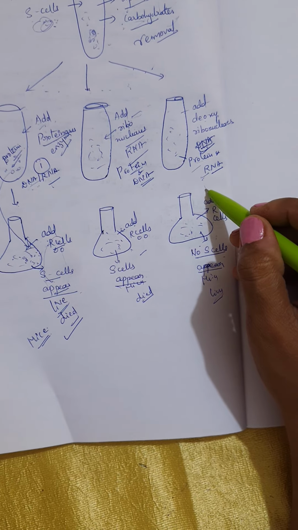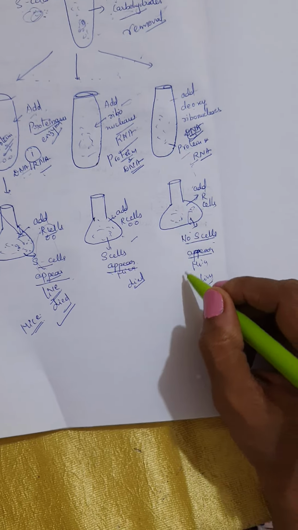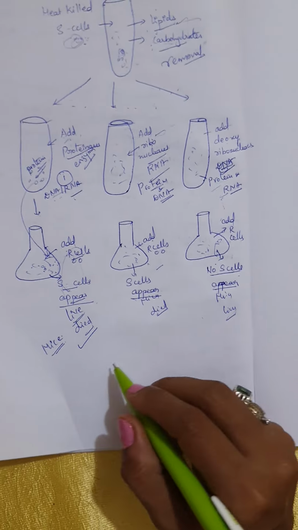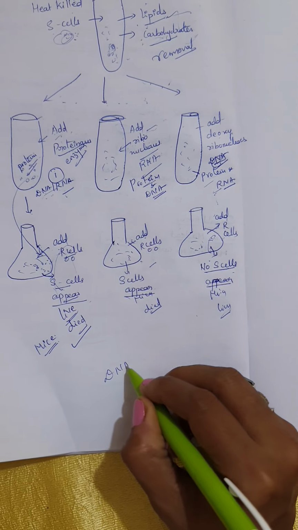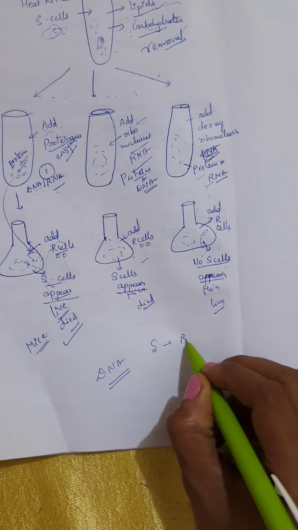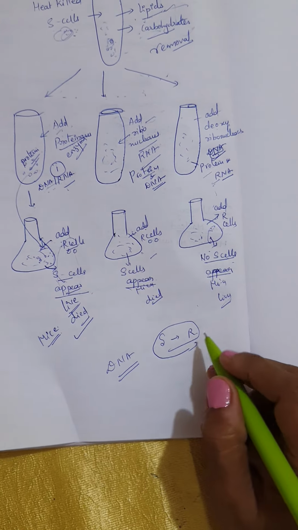That means proteins and RNA are not transforming the R cells. That means nothing will happen. The mice lived happily. That means they confirmed that DNA is the genetic material which is transforming R cells, so that S type of cells only are appearing.